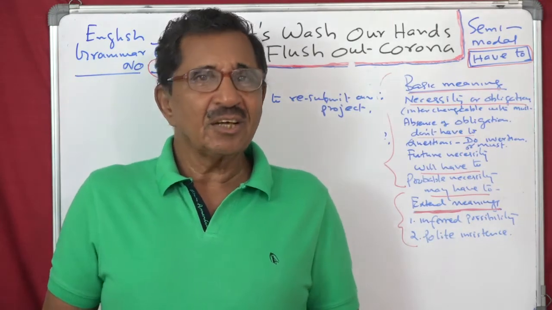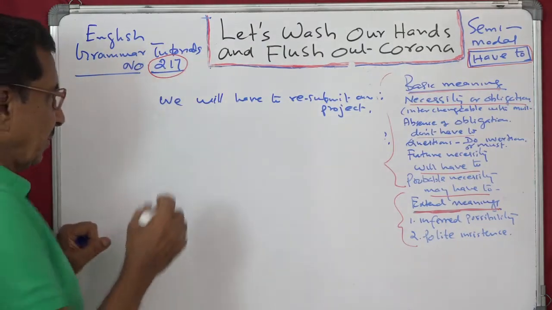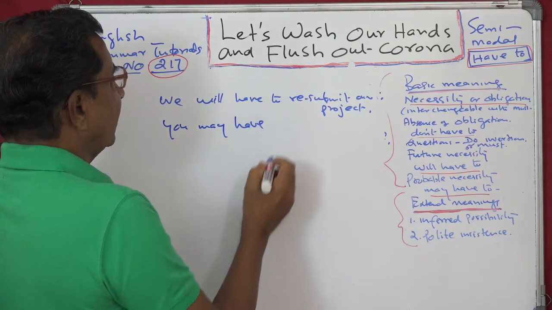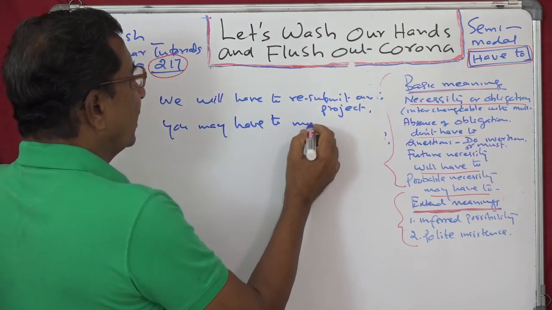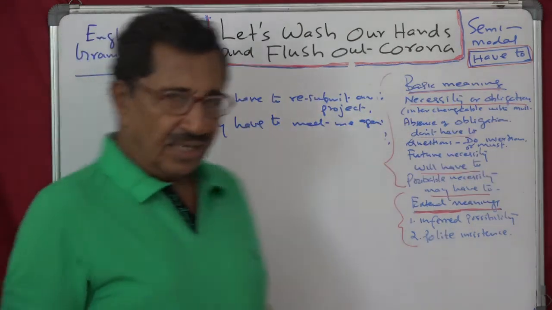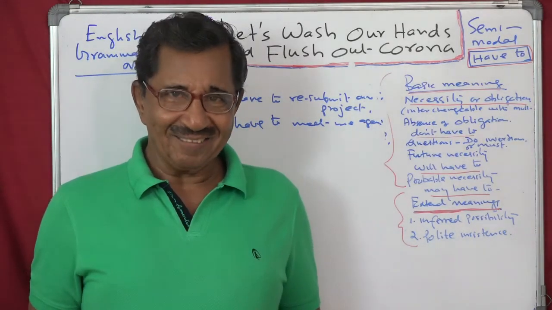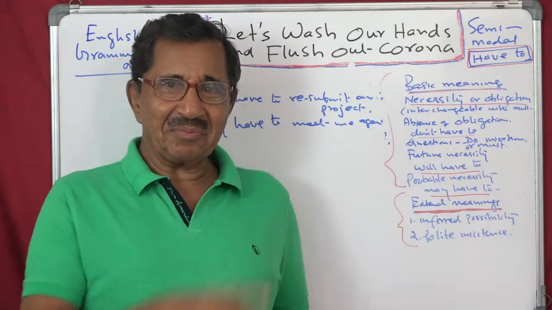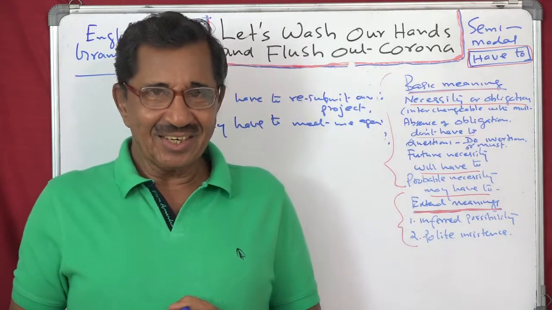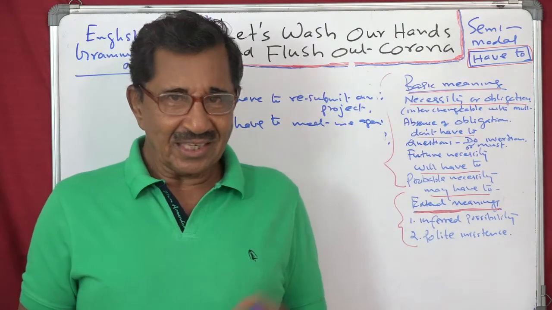So "will have to" is future necessity. Suppose you have a probable necessity, then you will say "he may have to", "you may have to". Probable. You may have to meet me again. He may have to stand in the rain as a punishment. He may have to stand on the bench. In our younger days, we used to be punished like that by the teachers. You stand up on the bench for the rest of the period. So he may have to.